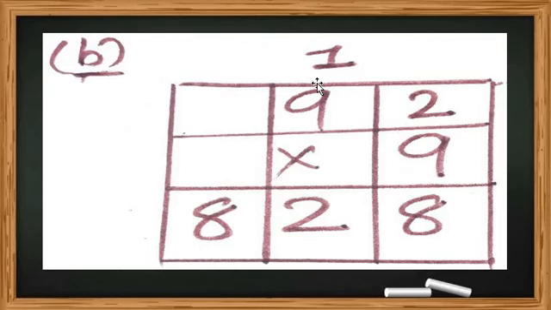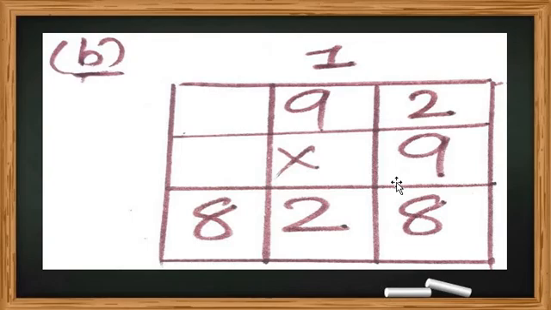Then after that 9 9s are how many, all students? 9 9s are 81. So 81 plus 1, so 82. Understood, all students? So what did we get here? The answer we got here is 828.